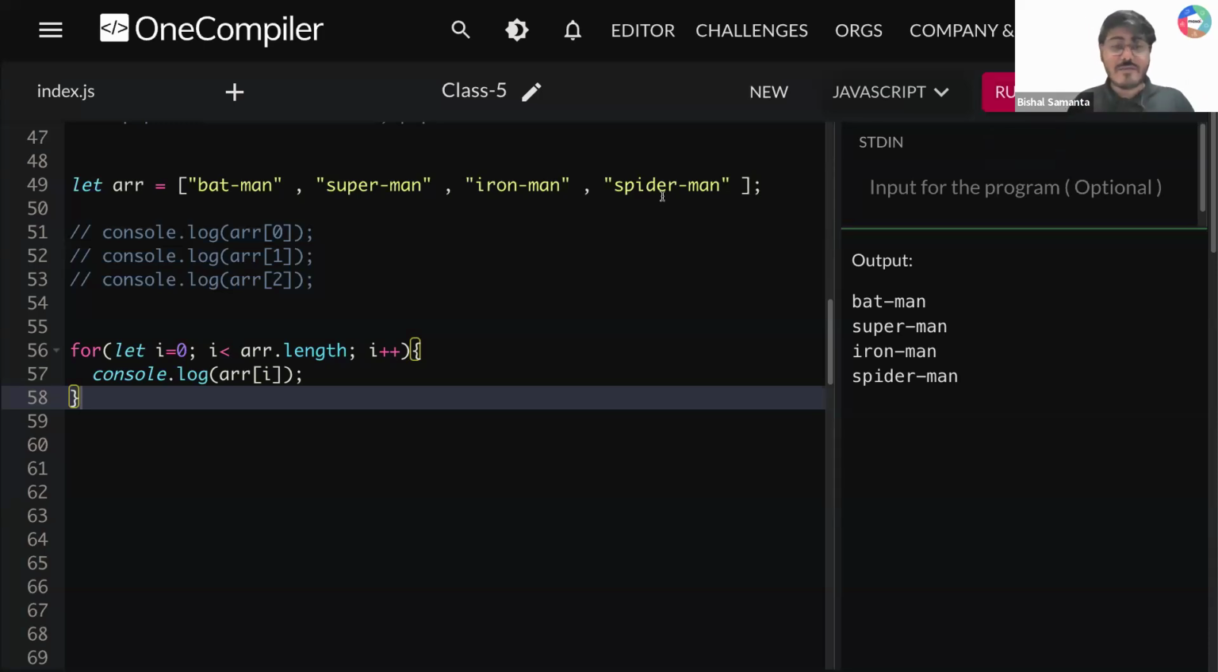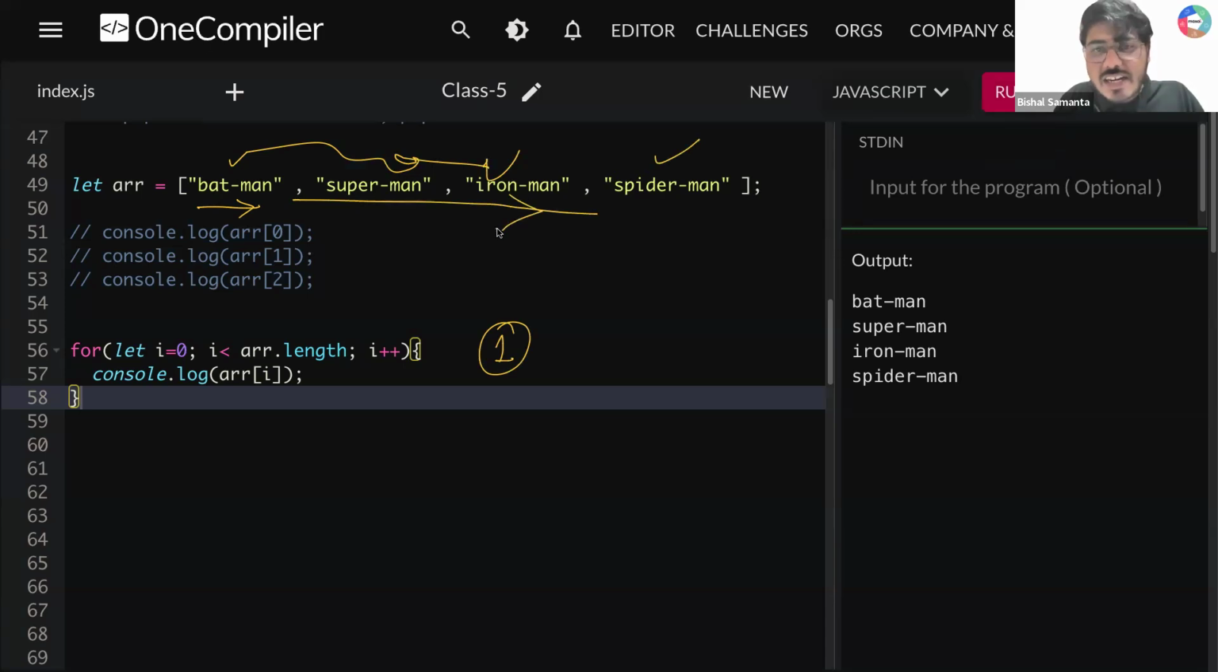Now, everyone, I need everyone's response, guys. Is that clear to all of you? And what have we learned here? We learned how to iterate a string, how to iterate an array. What is the meaning of iteration? Iteration means you start from the start, then this, then this. This is called iterating an array, and you are doing the same thing. Batman, Superman, Iron Man, Spider-Man. Iterating an array using a loop. Is that clear?